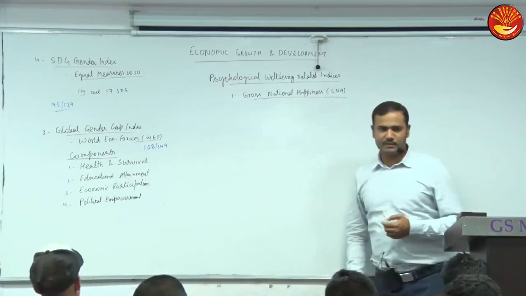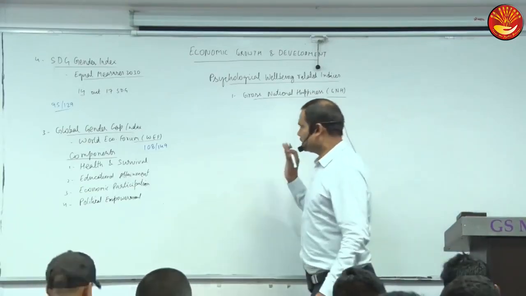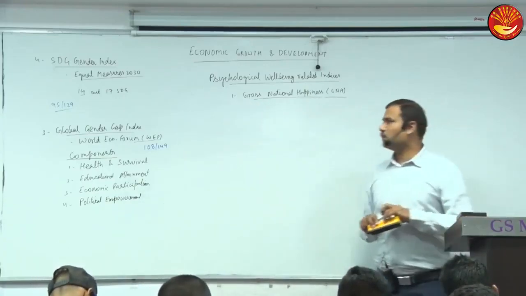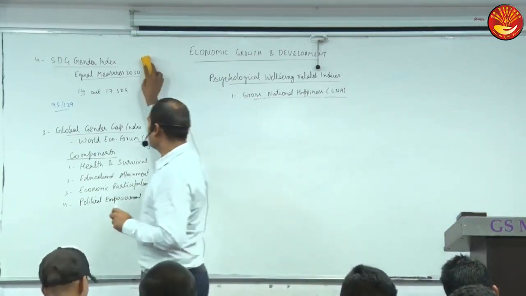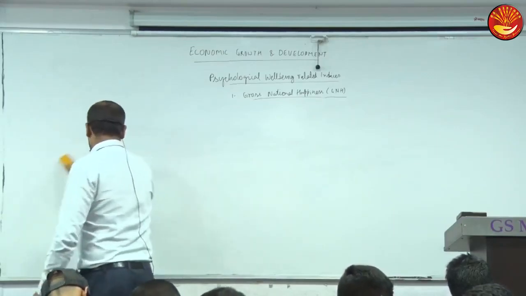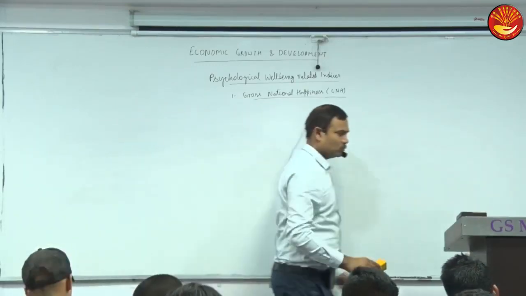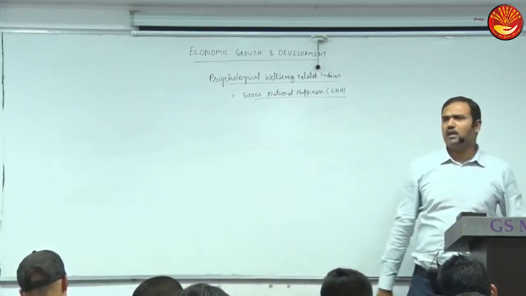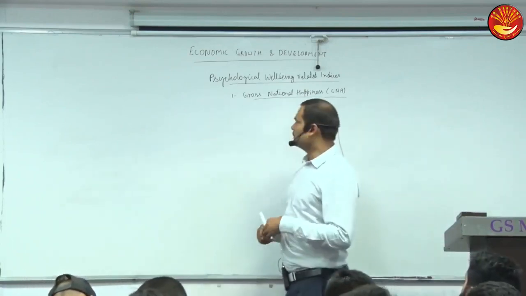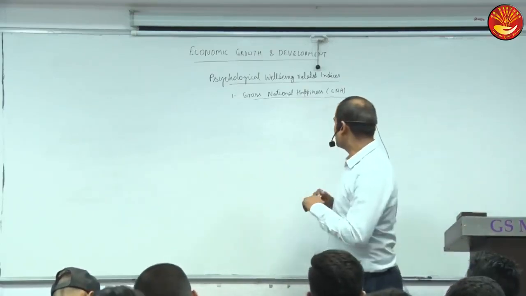Gross National Happiness. Just mention that it was developed by the fourth king of Bhutan in 1972. Only the idea is sufficient. The king of Bhutan was Jigme Singye Wangchuck, but the name is not important.